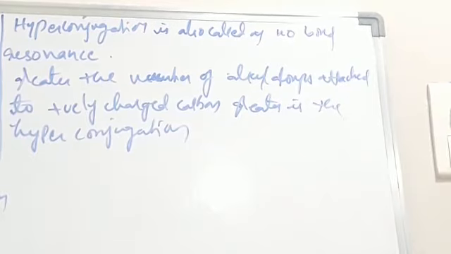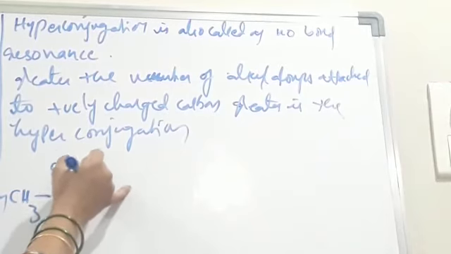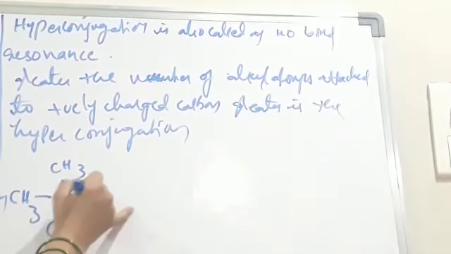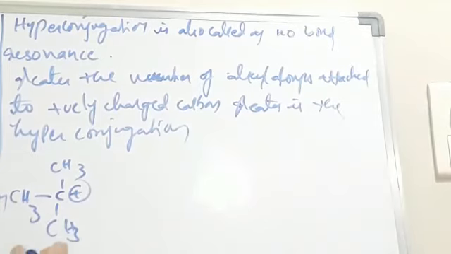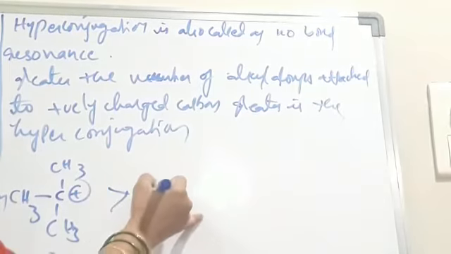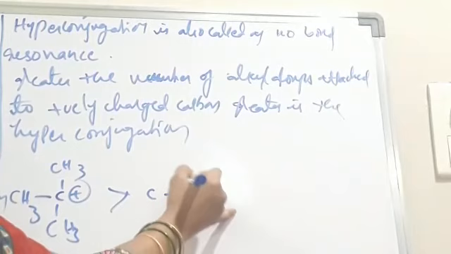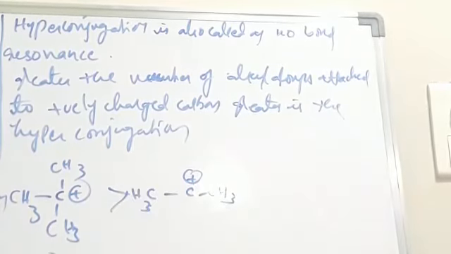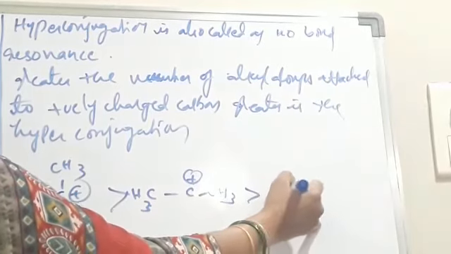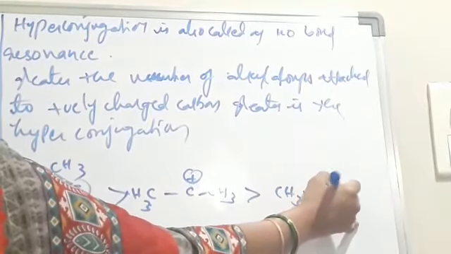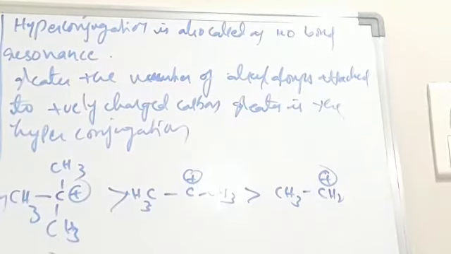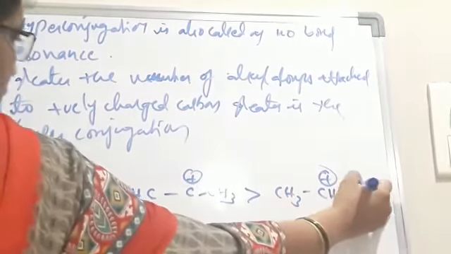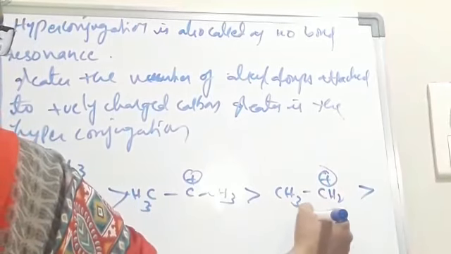For example, tertiary carbocation is greater than secondary carbocation, which is greater than primary carbocation, which is greater than methyl.